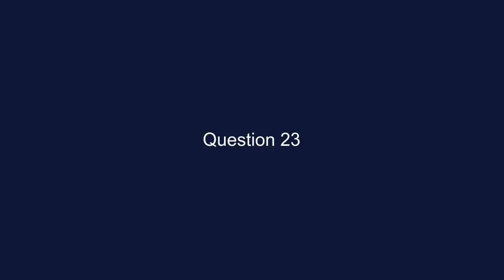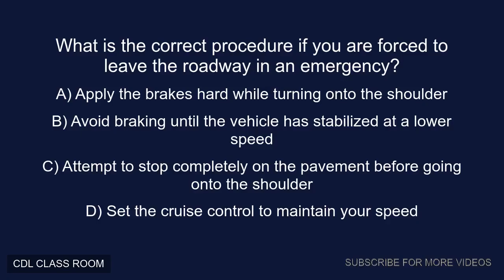Question 23. What is the correct procedure if you are forced to leave the roadway in an emergency? A. Apply the brakes hard while turning onto the shoulder. B. Avoid braking until the vehicle has stabilized at a lower speed. C. Attempt to stop completely on the pavement before going onto the shoulder. D. Set the cruise control to maintain your speed. Correct answer, B. Avoid braking until the vehicle has stabilized at a lower speed.